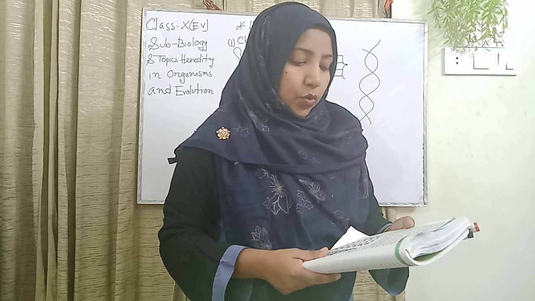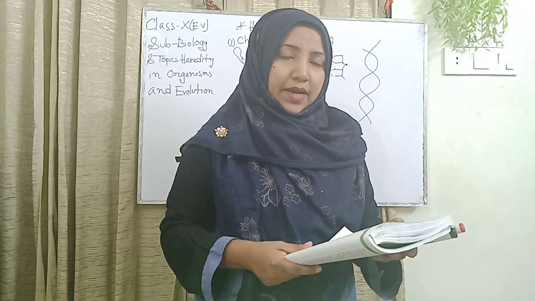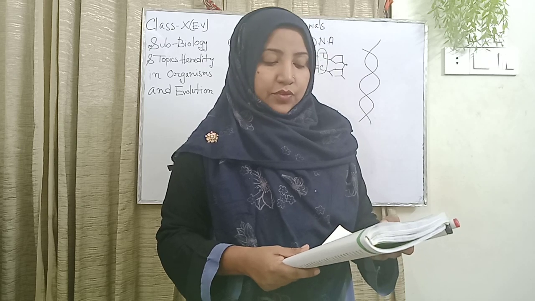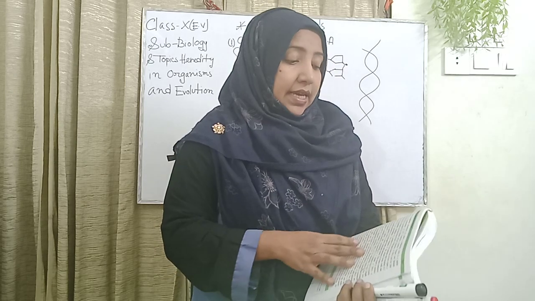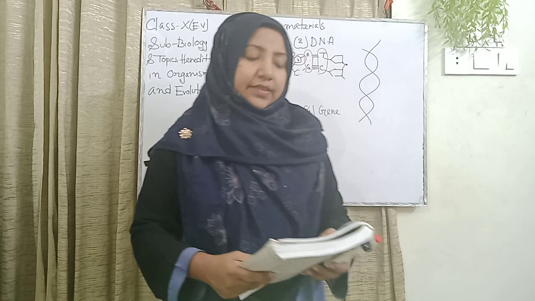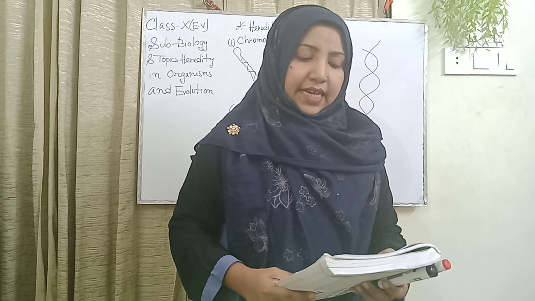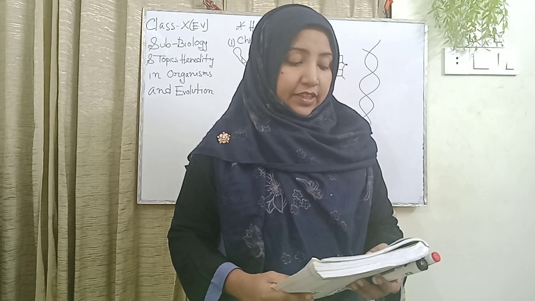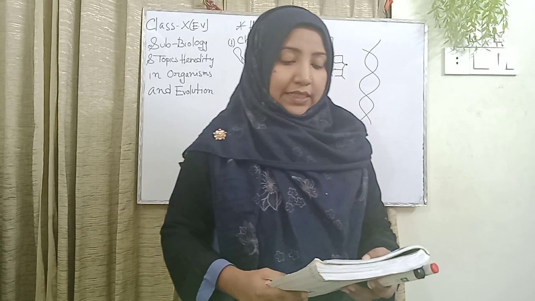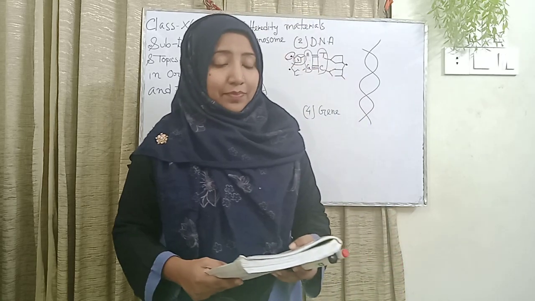It is a polynucleotide. One strand is complementary to the other. In it, there are 5-carbon sugar, nitrogen bases (adenine, guanine, thymine, and cytosine), and inorganic phosphates. These three components collectively are called a nucleotide. DNA is a stable substance in a chromosome. In 1953, American scientist Watson and British scientist Crick first described the double helix structure of DNA, and for this contribution both of them won the Nobel Prize.